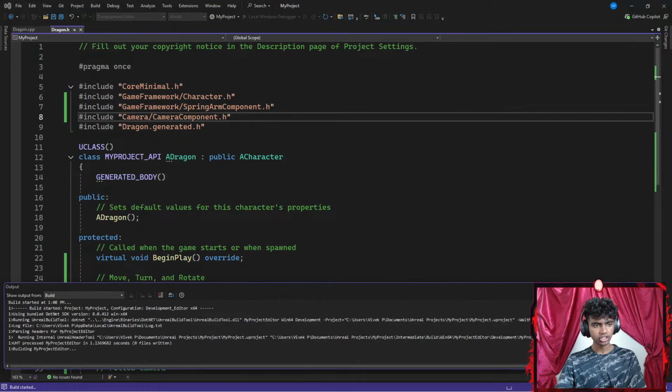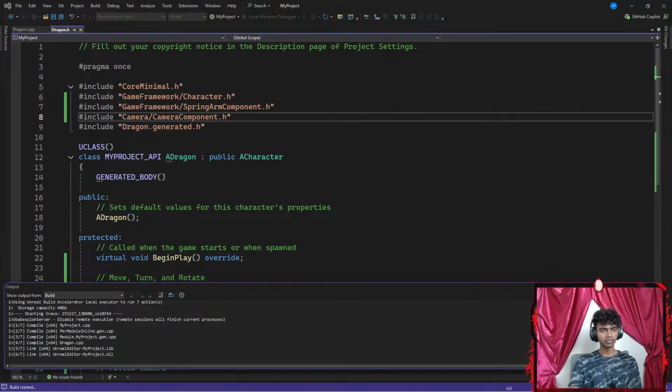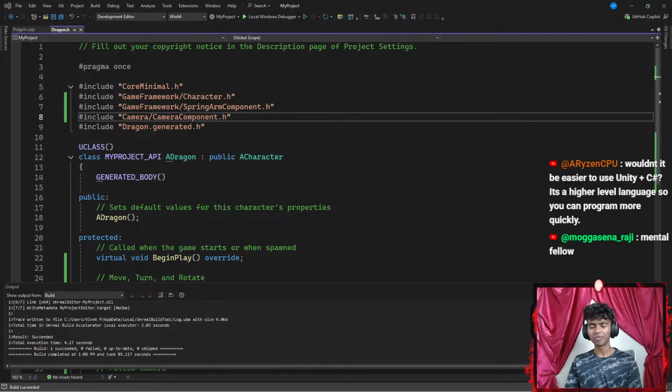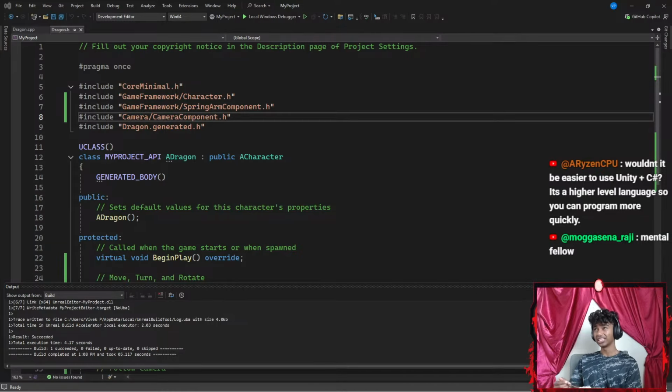Okay, wouldn't it be easier to use Unity plus C Sharp? It's a higher level language so you can program more quickly. Honestly, that would make sense, but I do enjoy Unreal Engine a bit. I started learning C++. That's the reason I went with Unreal, because I thought Unreal is the game engine for C++.